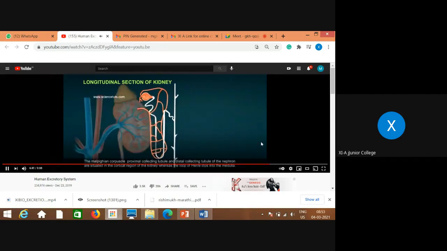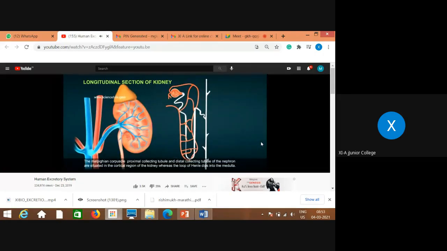The Malpighian corpuscle, proximal collecting tubule, and distal collecting tubule of the nephron are situated in the cortical region of the kidney, whereas the loop of Henle dips into the medulla. In the majority of nephrons, the loop of Henle is too short and extends only very little into the medulla. Such nephrons are called cortical nephrons.